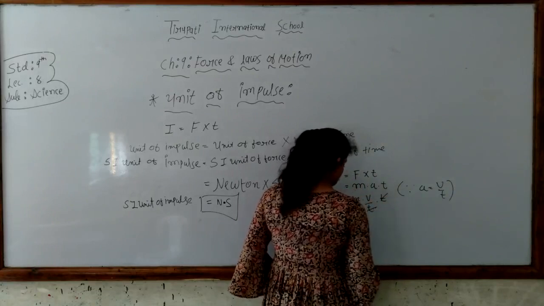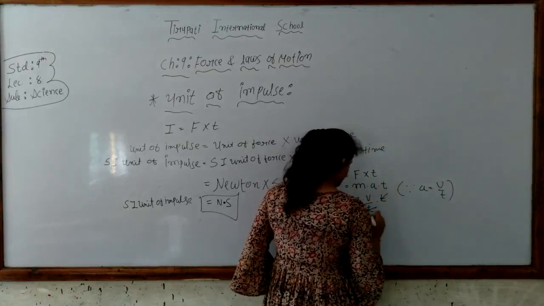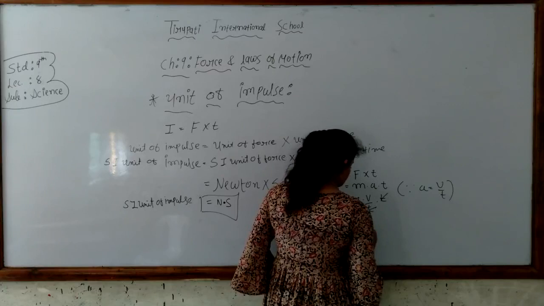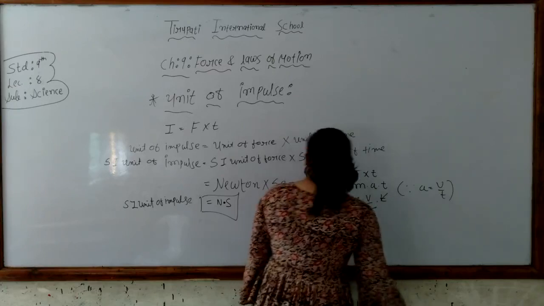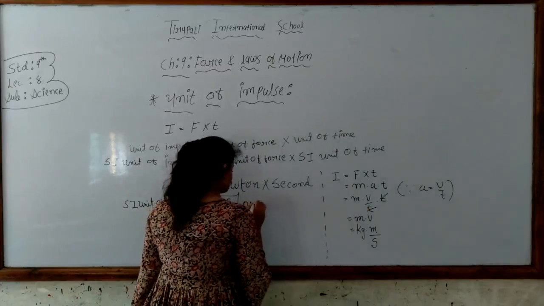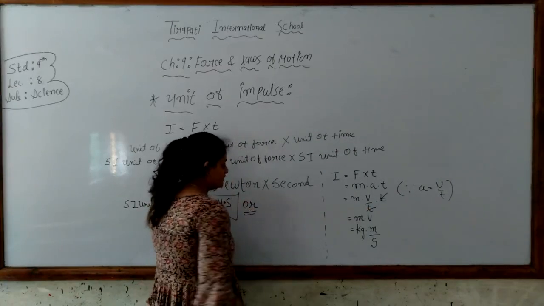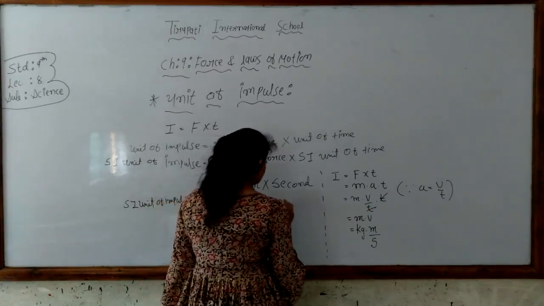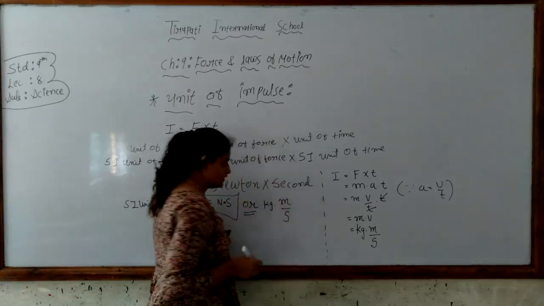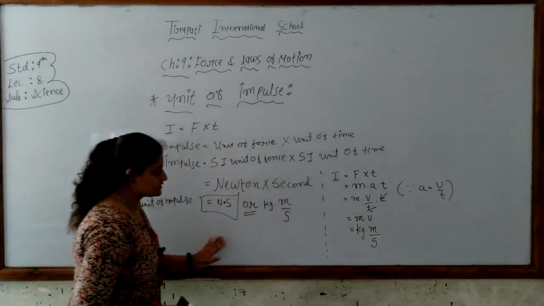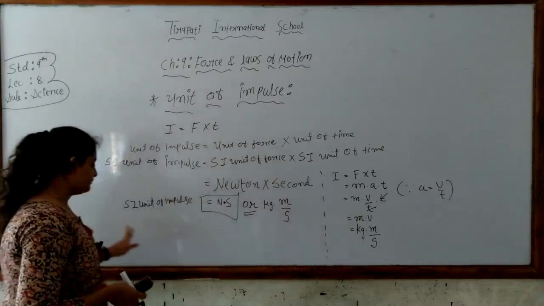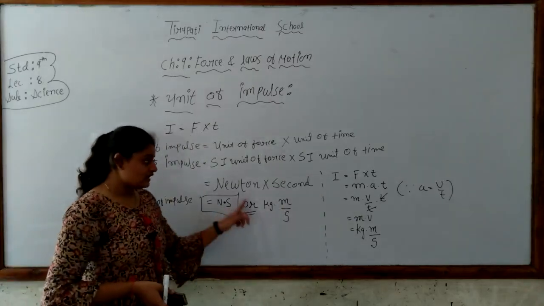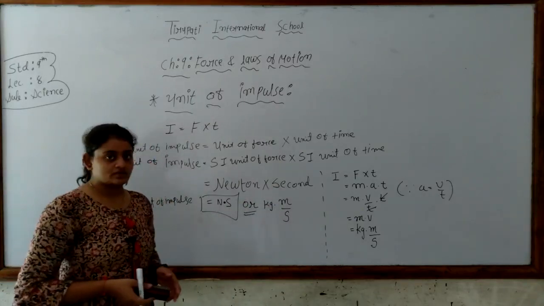This t is cancelled out, so we get m into v. m is in kilograms and v is in meters per second. So the second unit of impulse is kilogram meter per second. So there are two SI units of impulse: first is Newton second, and second is kilogram meter per second.